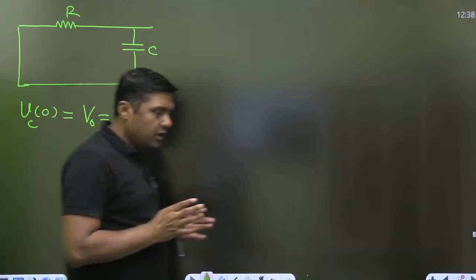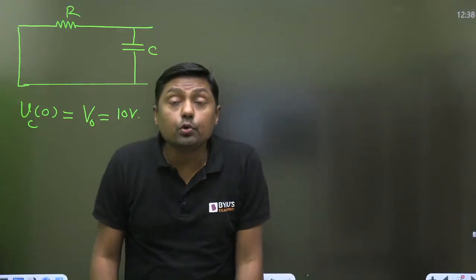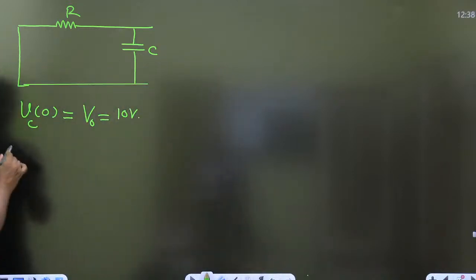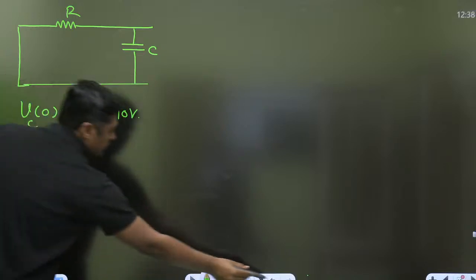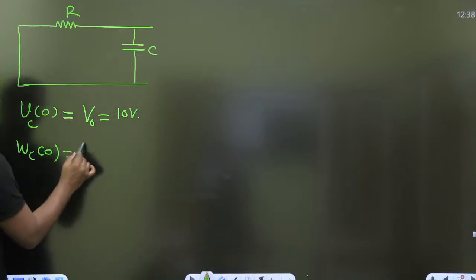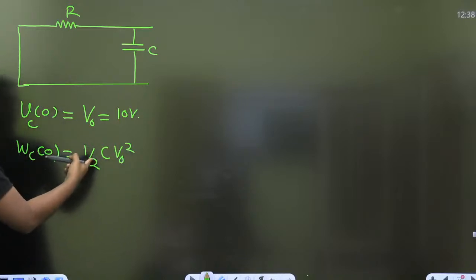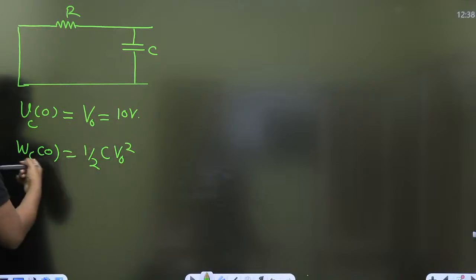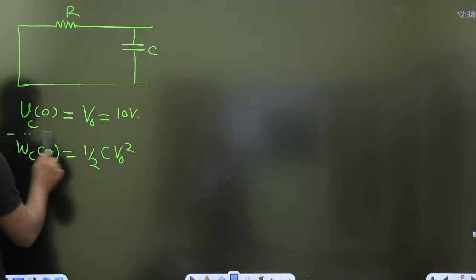Once you have the initial voltage across the capacitor, you can also find the initial energy across the capacitor.